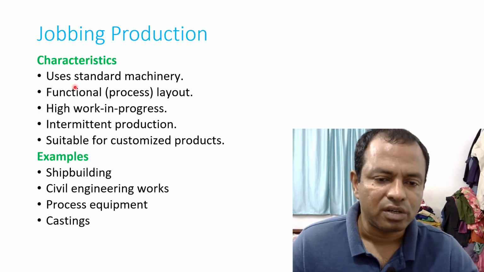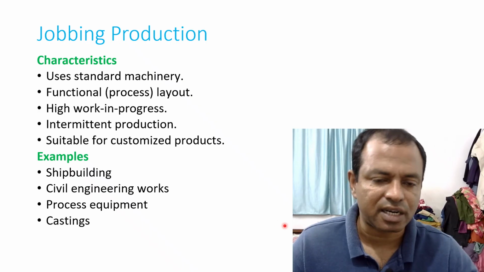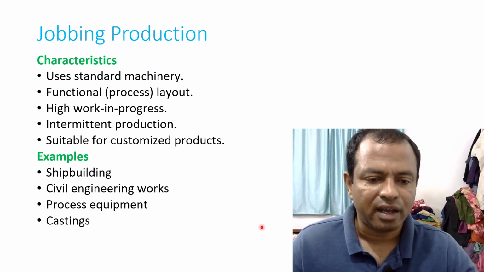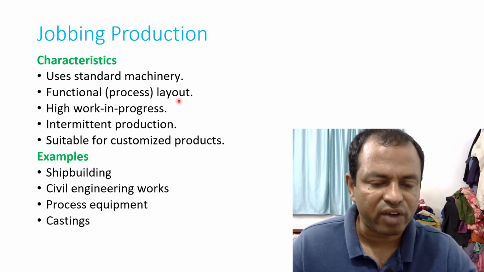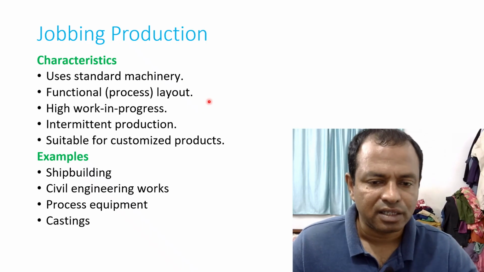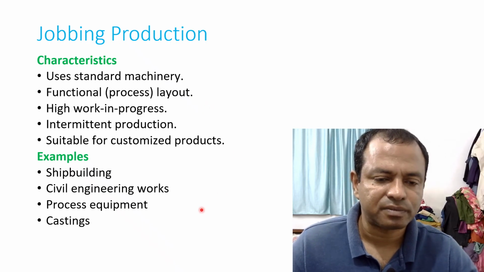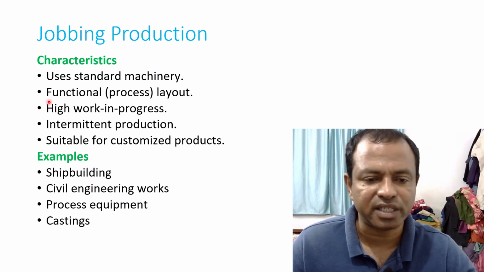So some kind of standard machineries like lathe, welding machines, etc. are there. So a layout known as functional layout is used. What is functional layout? That we will study in a coming topic. Layout means arrangement of machineries.